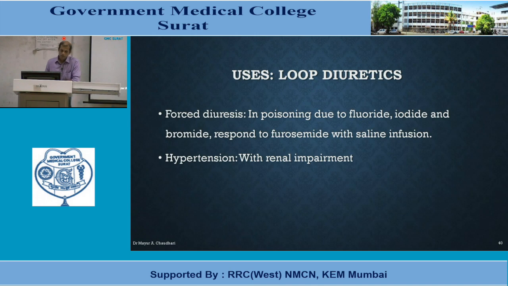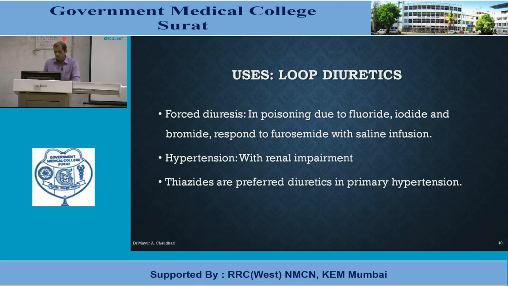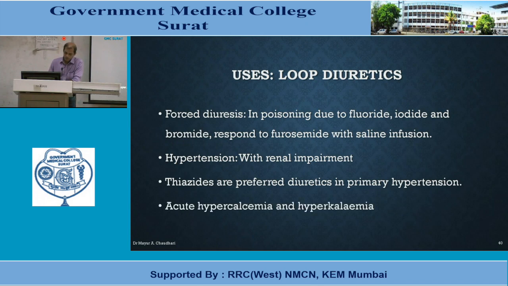Then in case of hypertension, especially with renal impairment, loop diuretics are preferred. In case of primary hypertension, thiazides are the preferred drug among diuretic. But whenever hypertension is associated with renal impairment, loop diuretics are more preferred in comparison to thiazide. Then they are also useful in case of acute hypercalcemia and hyperkalemia.